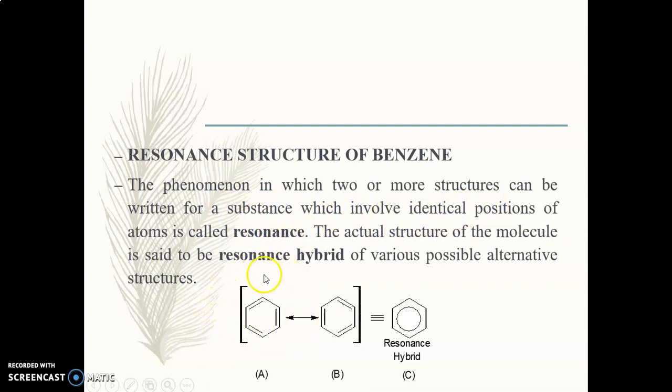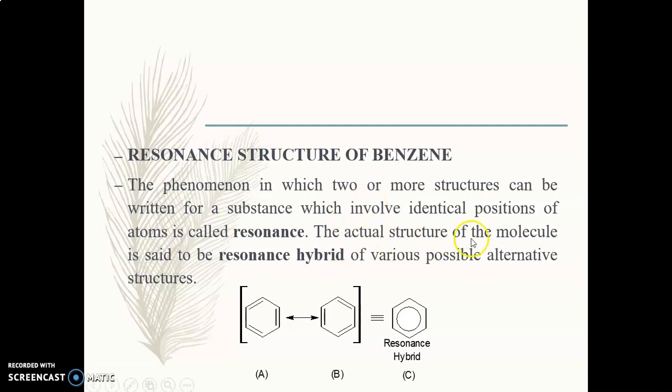Means here the position of atoms is identical, all carbon atoms are placed at the same position, but the only difference is that the double bonds are placed at different positions, and due to which we get a different structure. So we can write two or more structures for a single compound by keeping the position of the atoms the same. These particular structures are known as the resonating structures, and this phenomenon is known as the resonance phenomenon.